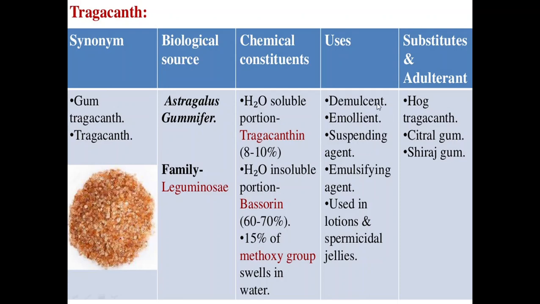Next is uses. Coming to the uses of tragacanth, it is used as a demulcent, emollient, suspending agent, emulsifying agent, and used in lotions and spermicidal jellies. Next, substituents and adulterants for tragacanth. The commonly used adulterants and substituents for tragacanth are Hog tragacanth, Sterculia gum and Karaya gum.